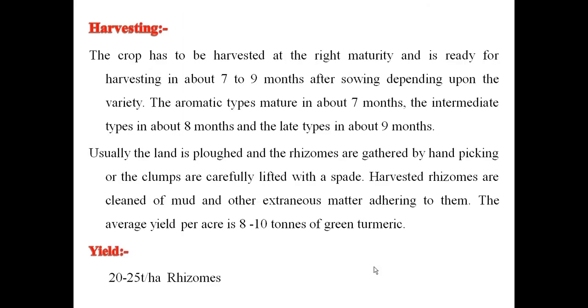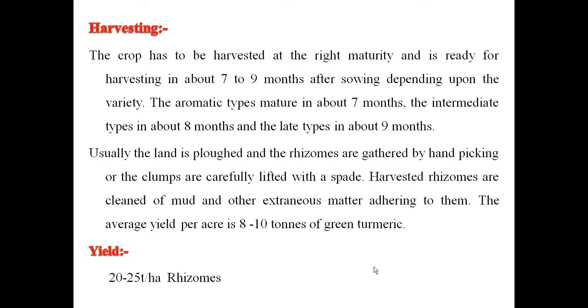Harvesting. The crop has to be harvested at the right maturity. It is ready for harvesting about 7 to 9 months after sowing, depending upon the variety. The aromatic types mature in about 7 months, the intermediate types in about 8 months, and the late types in about 9 months. Usually the land is plowed and the rhizomes are lifted by hand picking, or clumps are carefully lifted with a spade.